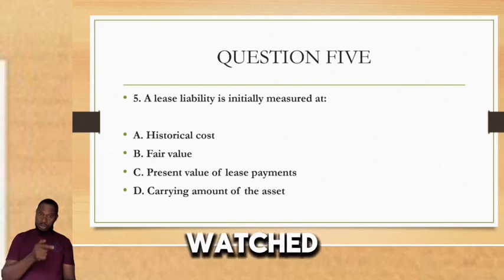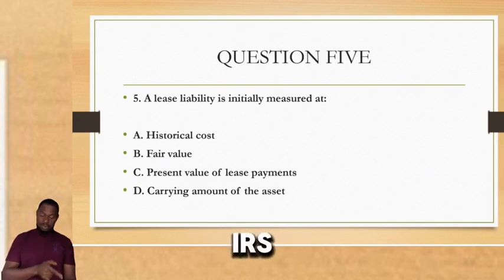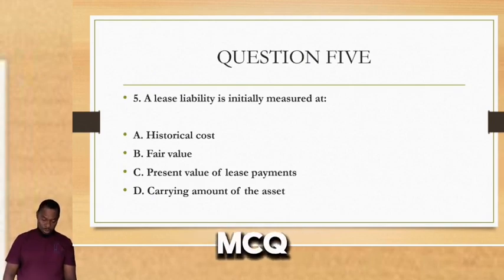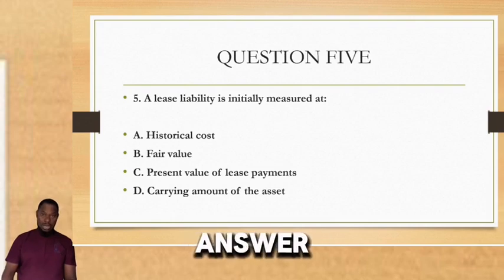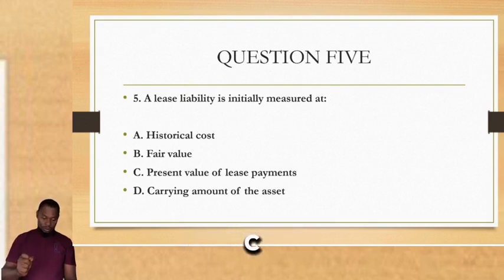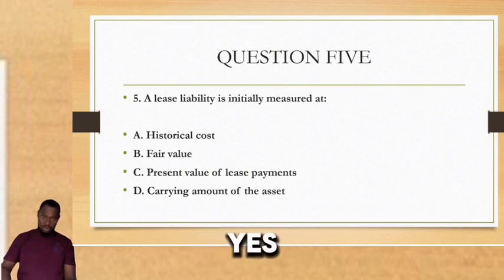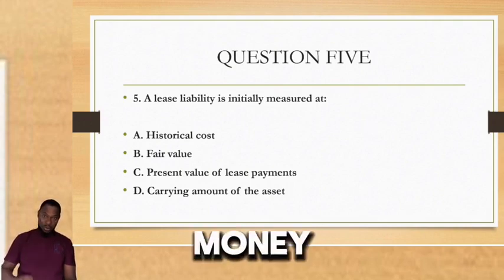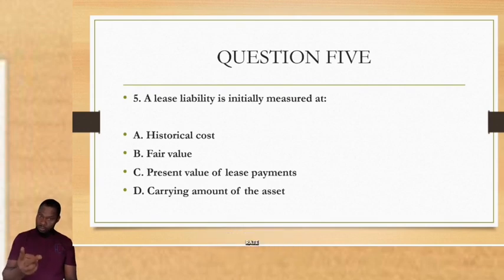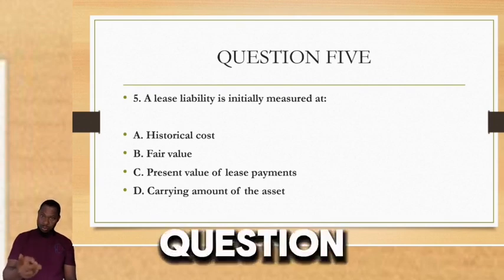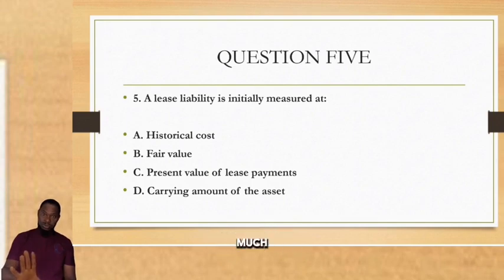If you've not watched the video on IFRS 16, I encourage you to go back, watch it, and come back to answer this MCQ. The correct answer is option C. That is present value of lease payments. We say the present value is you discount the future payments to present value. You do that because of the time value of money using the appropriate rate. We're going to get a question on the rate also, so I'm not going to say much about that.